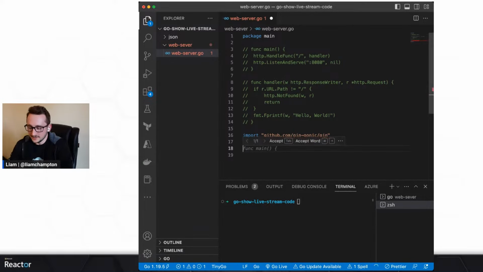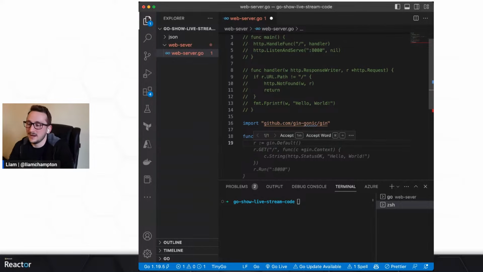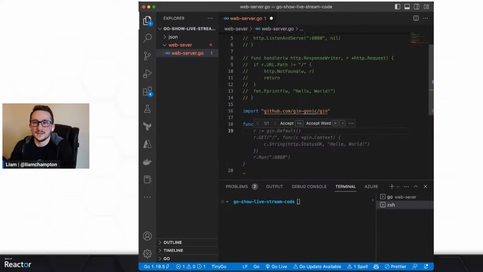So let's have a function main, and let's start calling a router. Now, I'm not entirely sure how Gin works at this point when it comes to standing up the server, but this is a really good way of getting started quickly using Copilot. So if I don't know, which I don't really know how to write Gin off the back of my hand, it's actually going to give me some examples here. So I'm going to say r is equal to gin.Default.